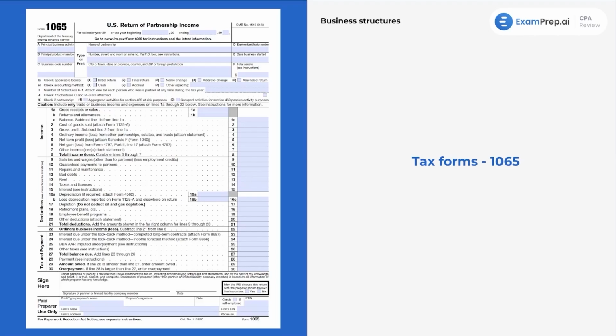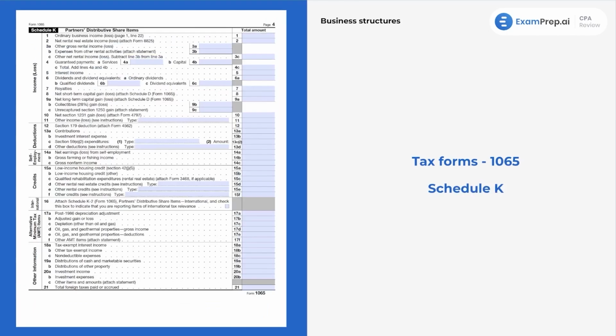You can tell I'm just getting way in over my head here. And we are going to get a nice amount calculation. And where does that go? Then that amount goes all the way into our total balance due, into our amount owed over payment. That amount flows to the Schedule K. And boom, look at that. Ordinary business income. That's from page 1, line 22.